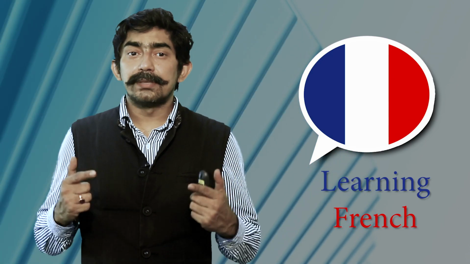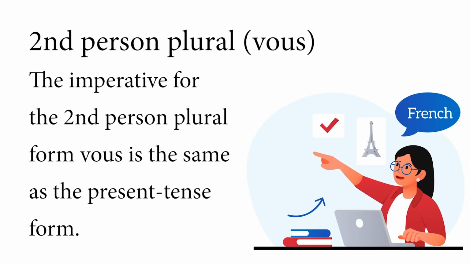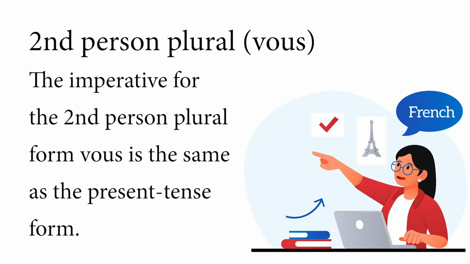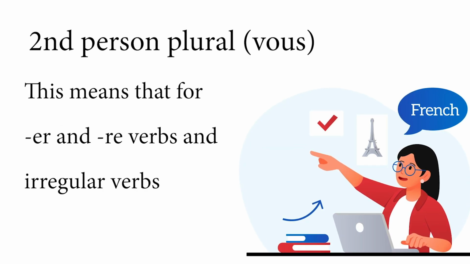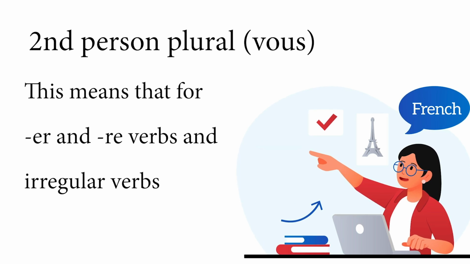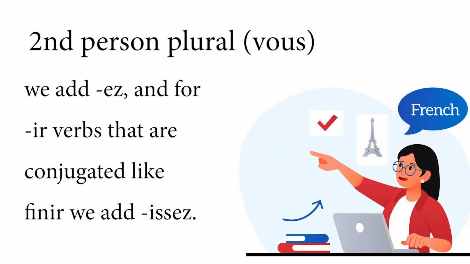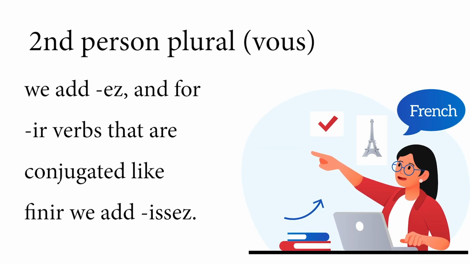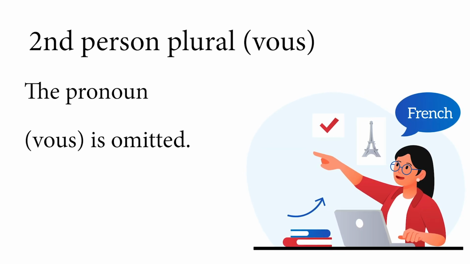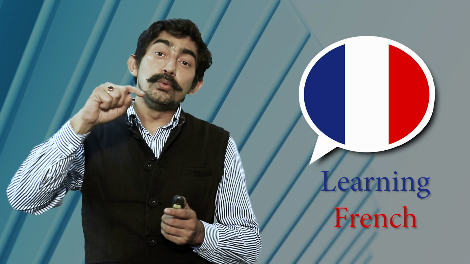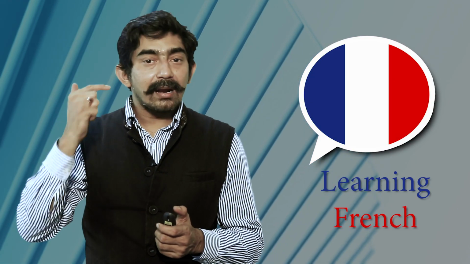Now, coming to the second person plural form, that is vous. Imperative for the second person plural form, vous, is the same as the present tense form. This means those which are ending with ER and RE and the irregular verbs, we add EZ. And for IR verbs that are conjugated like finir, we add ISSEZ. The pronoun vous is omitted. So, it is very easy. How do you say you speak in plural form? Vous parlez. So, imperative becomes parlez.